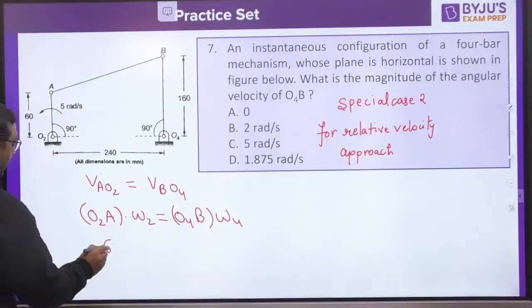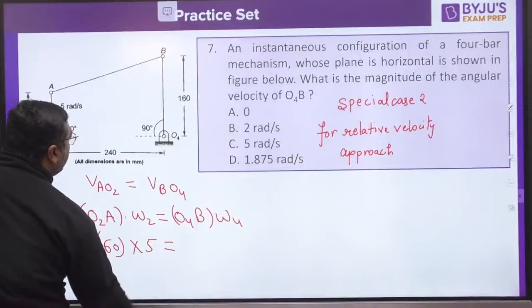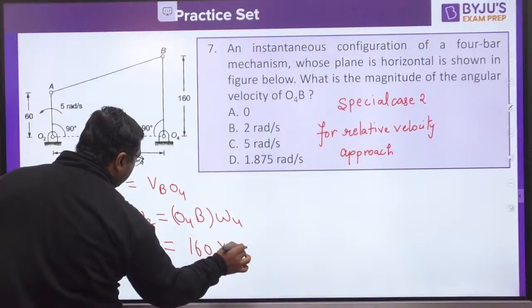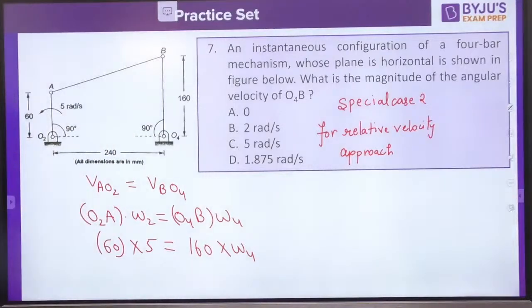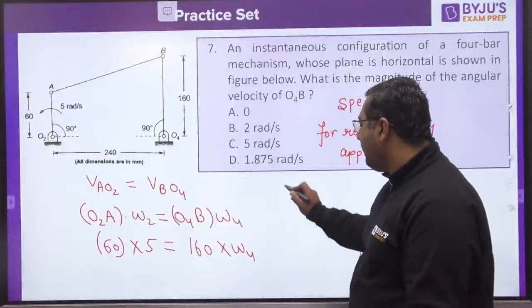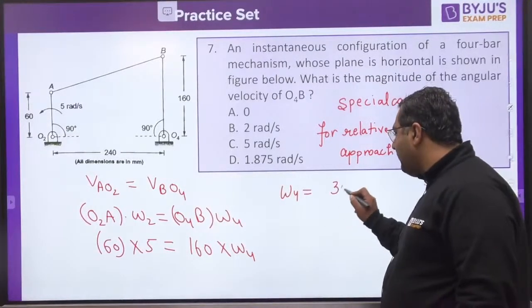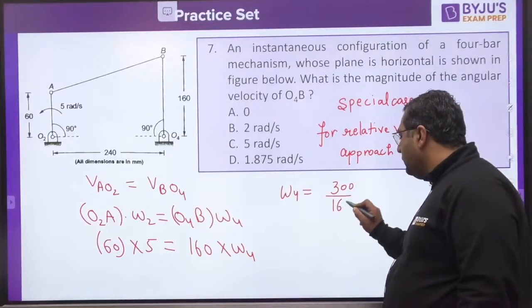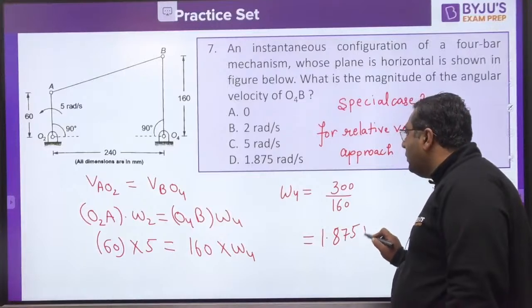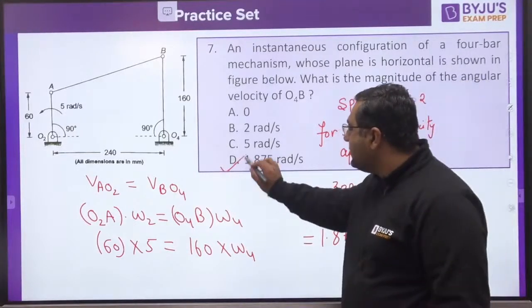O2A is 60, omega 2 is 5, O4B is 160. This is omega 4. So guys, you can find out omega 4 very easily. This is 300 by 160. Answer would be 1.875 radians per second. D is correct, guys.